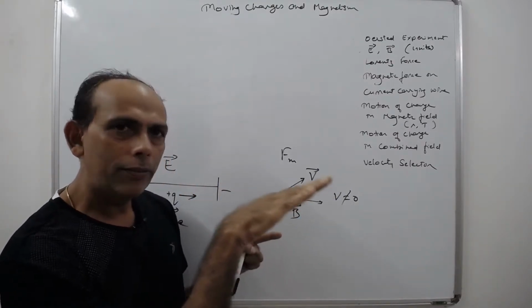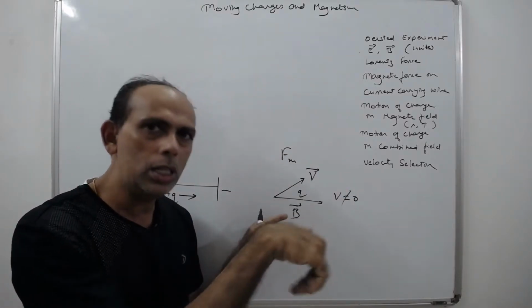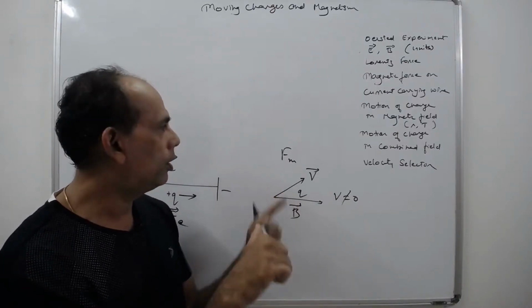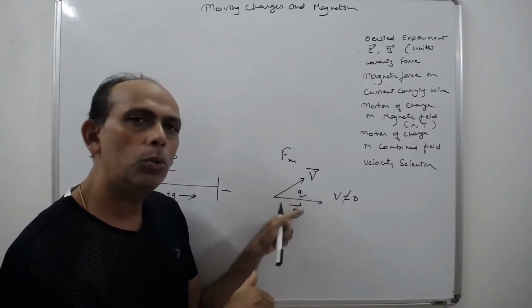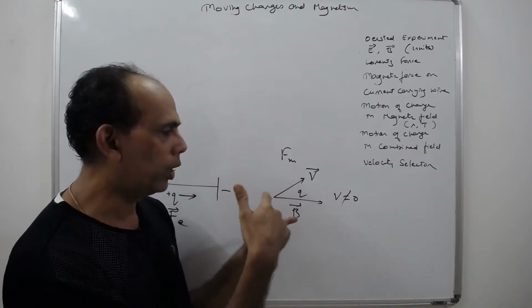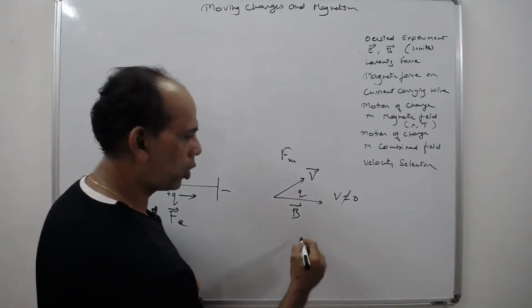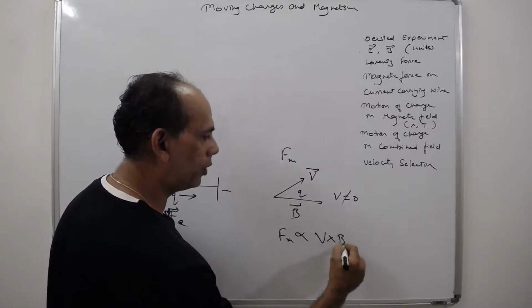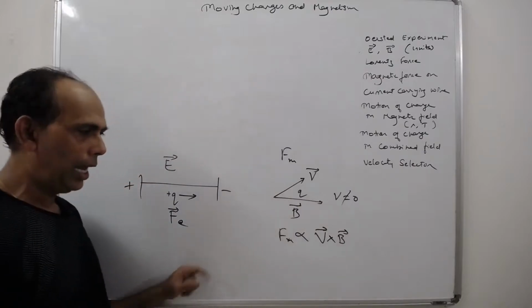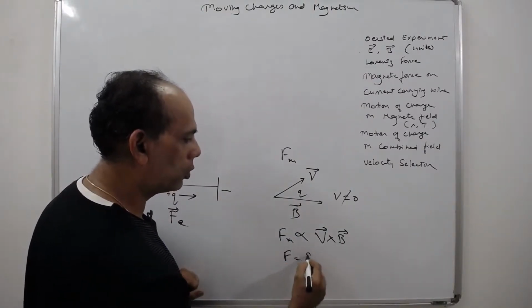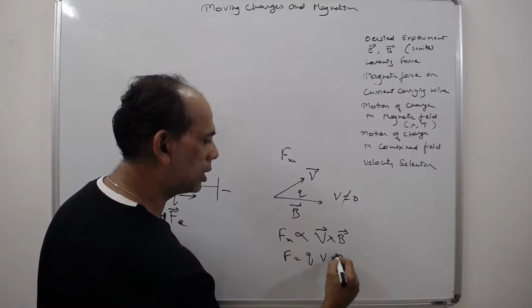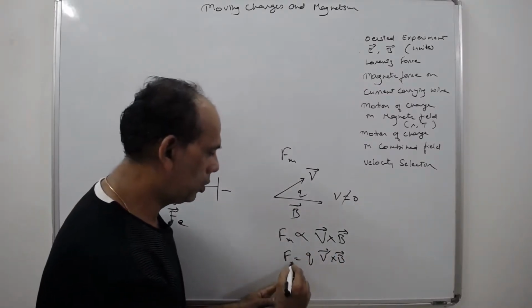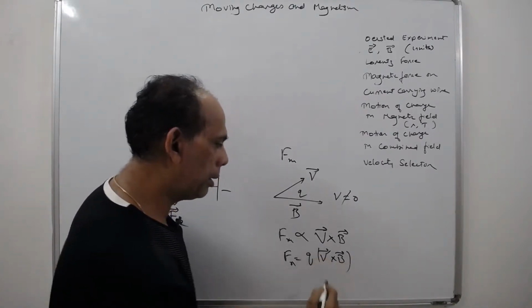Take your V, first curl the fingers from V towards B. Wherever your thumb is pointing, that is the direction of the force, right? So it's perpendicular to both. Inside the board, the force is going. So this is nothing but a cross product. Actually, the force is given as F is equal to Q V cross B. This is the force due to the magnetic field. It's a cross product of V and B multiplied by the charge.